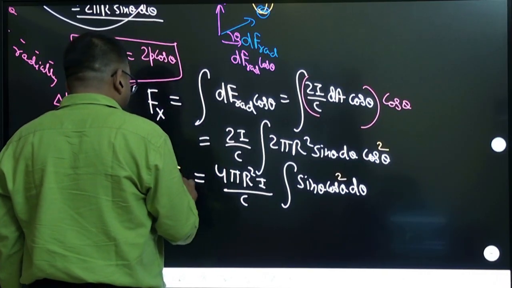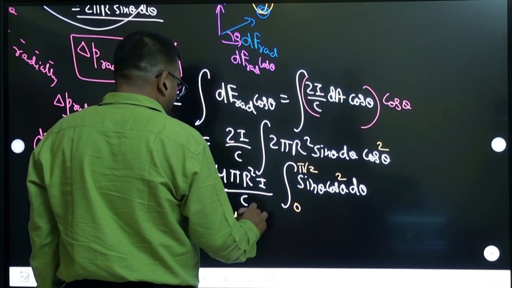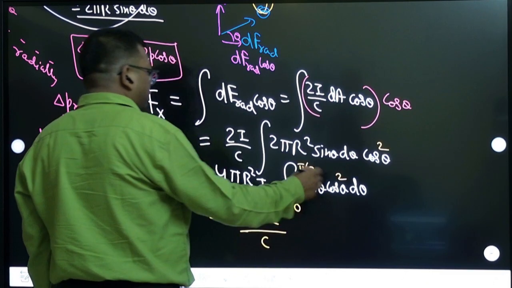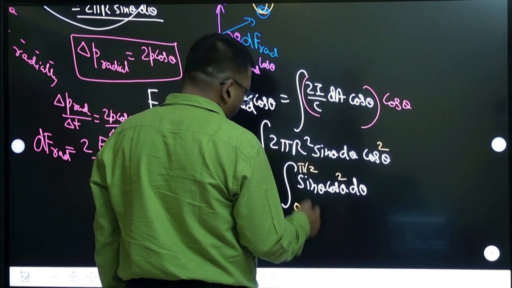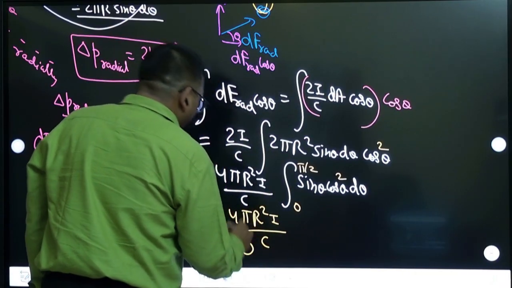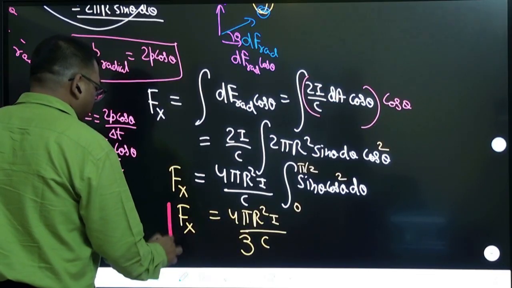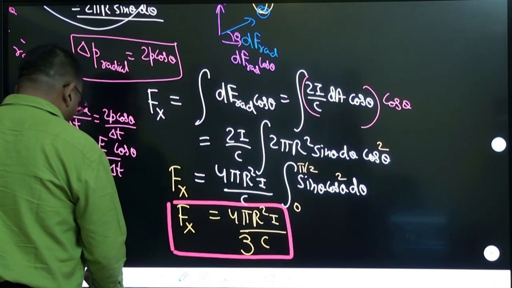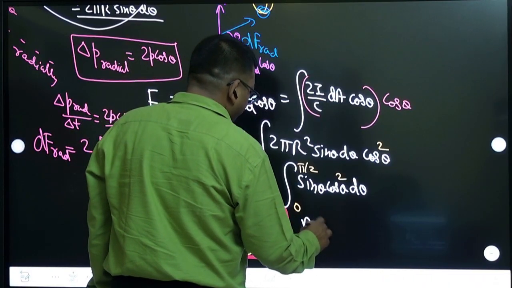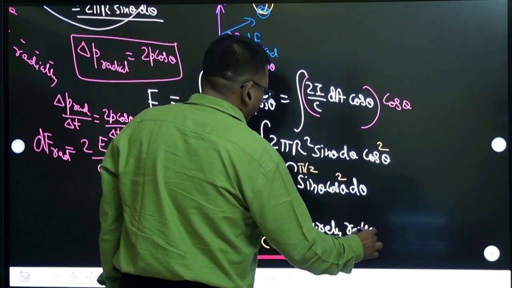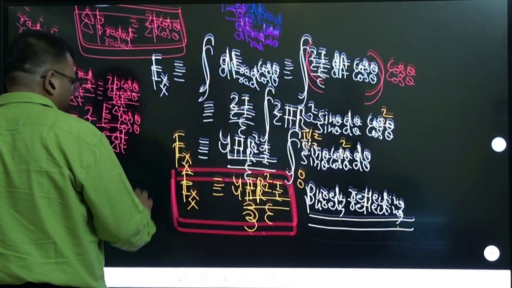Right. And this then you have to integrate from 0 to pi by 2. And this integration gives the result. You can do this integration by substitution, that gives 1 by 3. So this extra factor 1 by 3 comes. So this is the force formula. Which case is this formula for force? In purely reflecting case. So remember this formula here, 1 by 3 factor comes out.